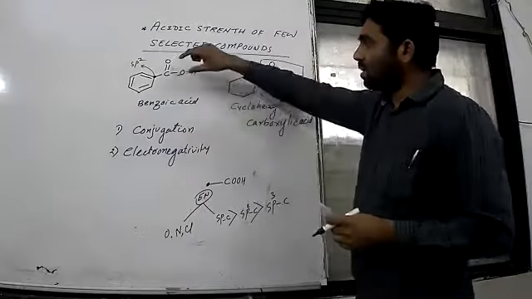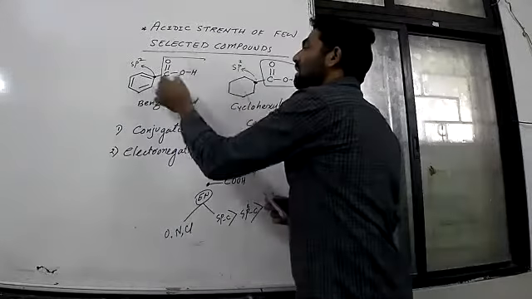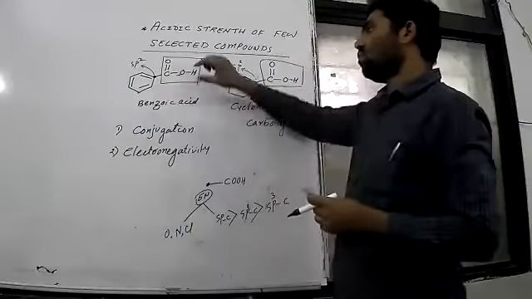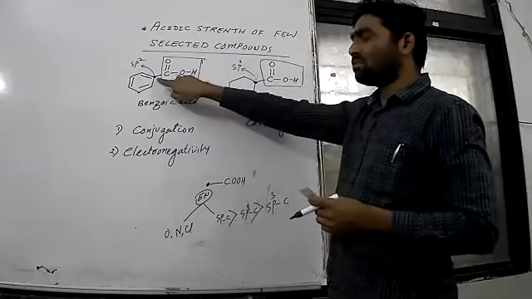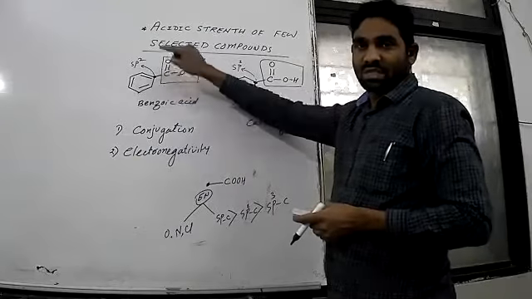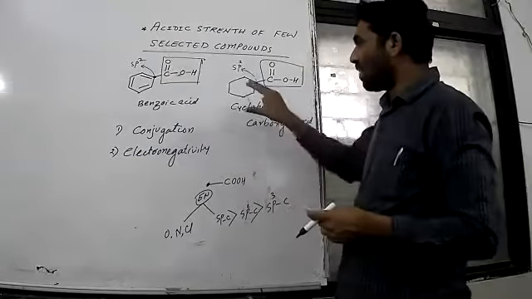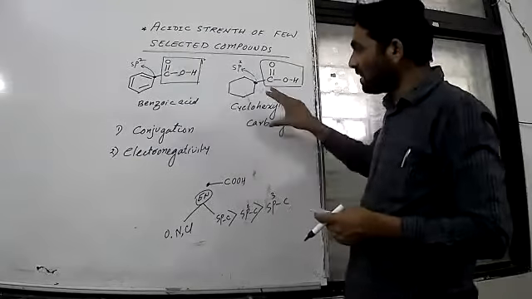So in this benzoic acid, COOH is attached to a carbon which is sp2 hybridized, while in this particular compound COOH is attached to a carbon which is sp3 hybridized.